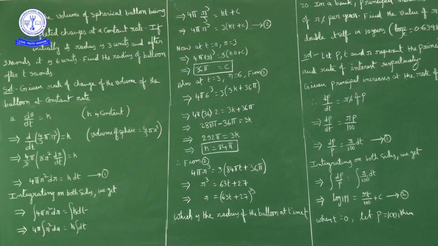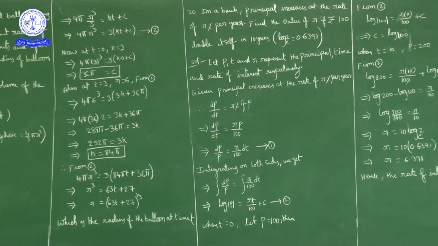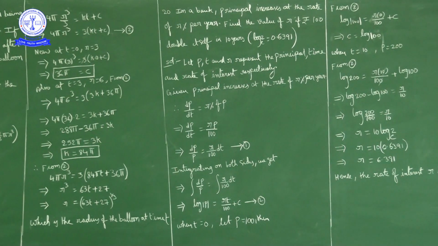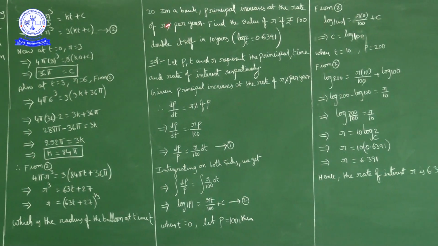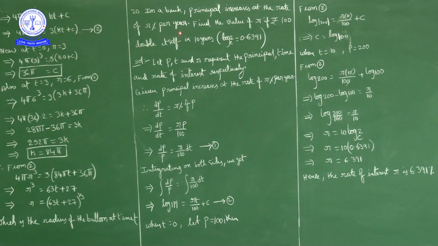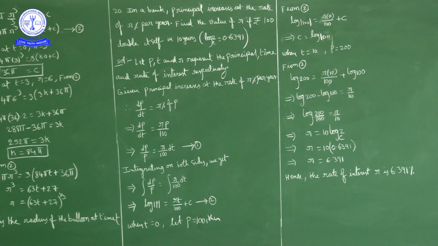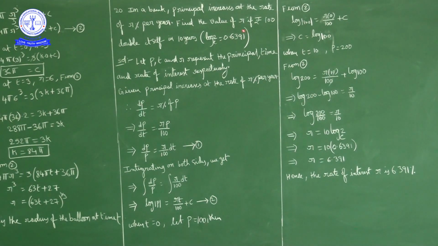Okay. Next question, question number 20. In a bank, principal increases at a rate of r% per year, like 5%, 6%, 7%, something like that. Okay. Find the value of r. We have to find interest. Okay. If rupees 100 double itself in 10 years.